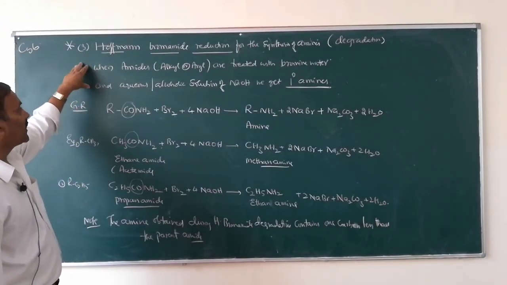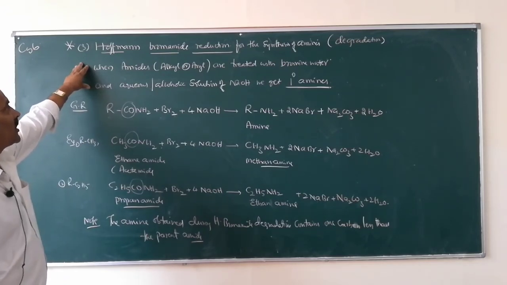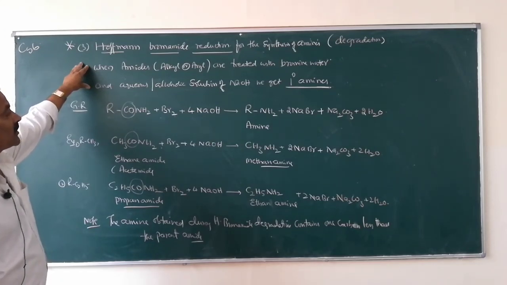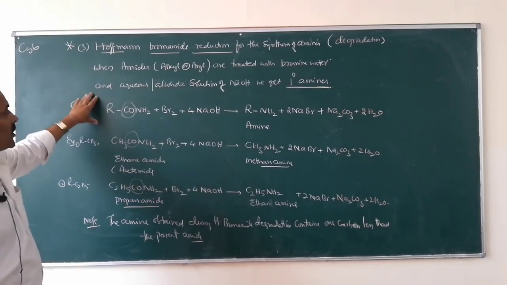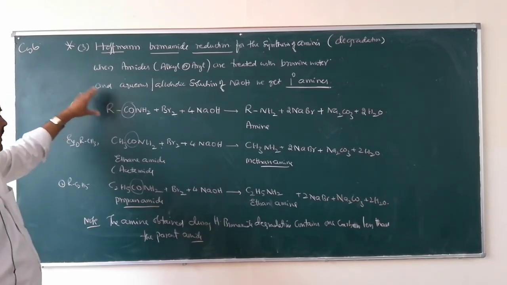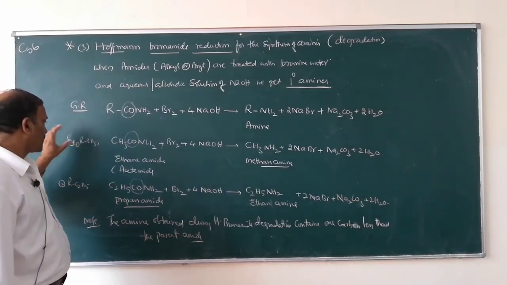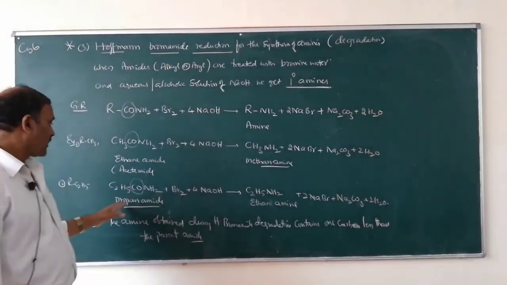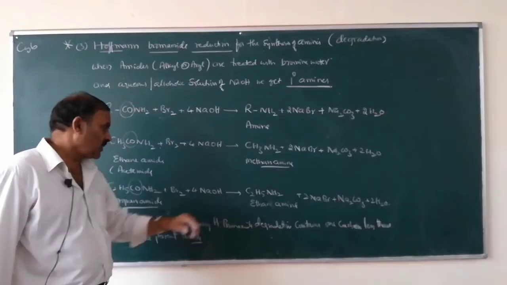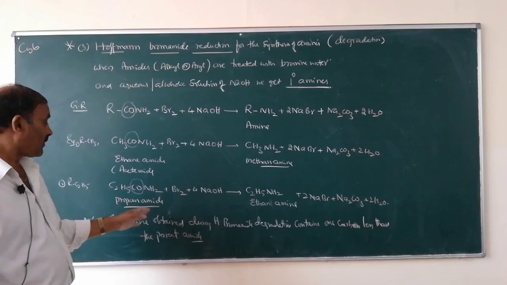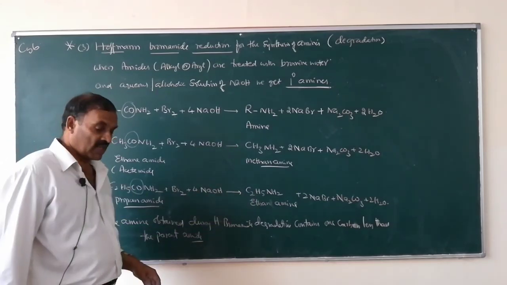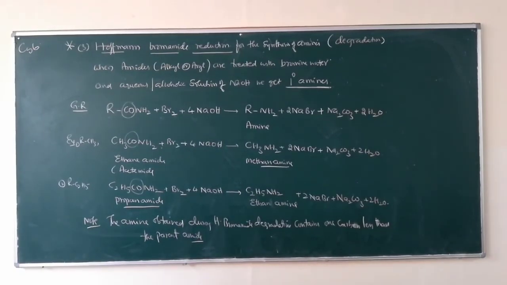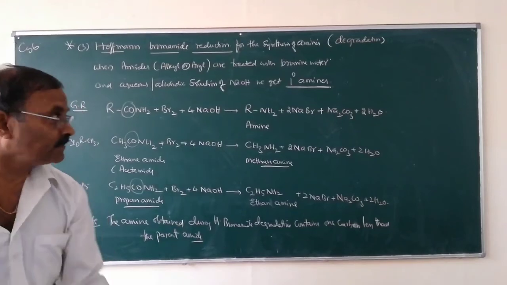Regarding Hoffmann-bromamide degradation, many questions will be asked. So this is the general reaction. These are the particular reactions where ethanamide is converted into methanamine, propanamide is converted into ethanamine, and butanamide is converted into propanamine. Is it not? So I will give you another example.